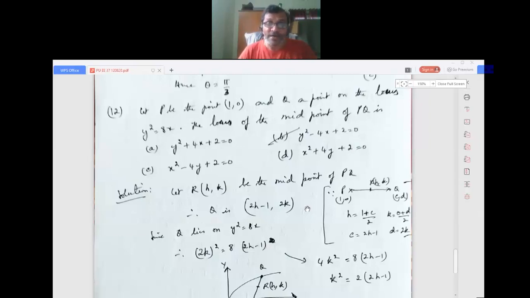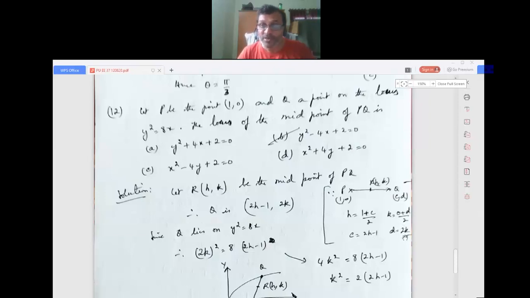Okay, let R (h, k) be the midpoint of PQ. I take Q as (c, d). Since (h, k) is the midpoint, h is 1 plus c by 2, and k is 0 plus d by 2. From that I find c is 2h minus 1, d is 2k.